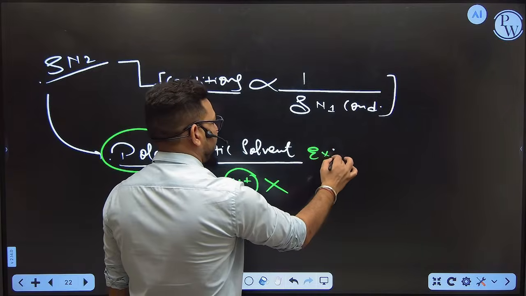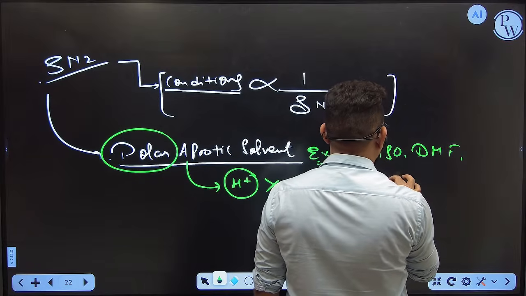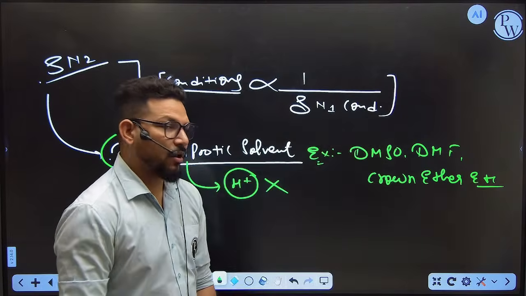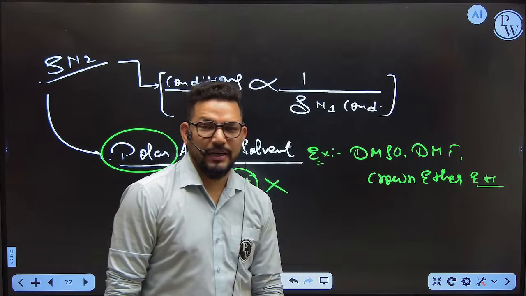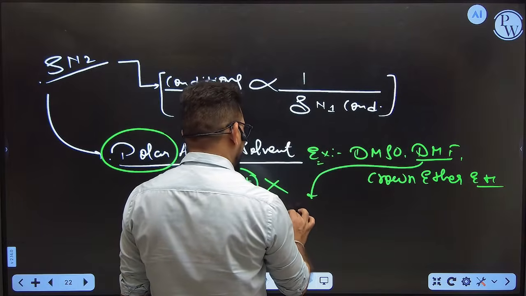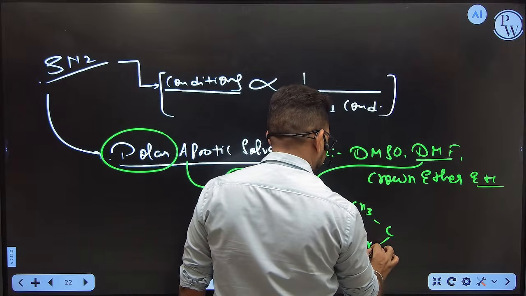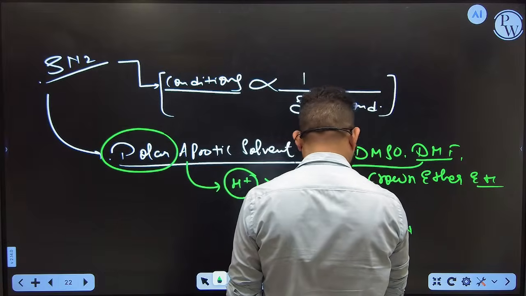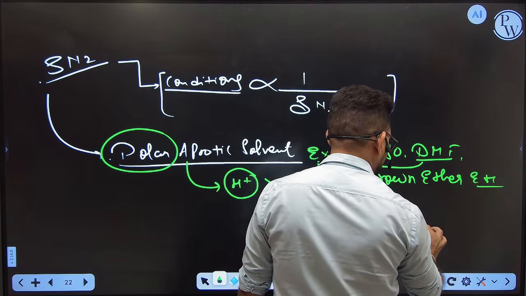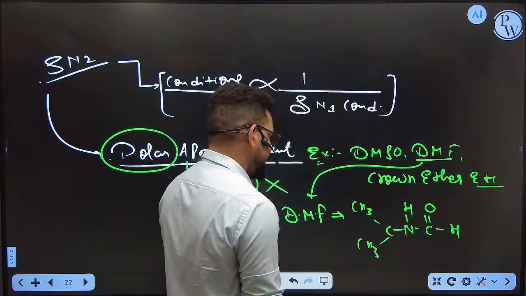Some examples of polar aprotics are very famous, like DMSO, like DMF, like crown ether. There are so many. DMSO stands for dimethyl sulfoxide, DMF stands for dimethyl formamide. I am going to give you one example here also. Suppose you are talking about dimethyl formamide, DMF. It looks like this: CH3, CH3, N, CHO. Correct? So this is called dimethyl formamide.